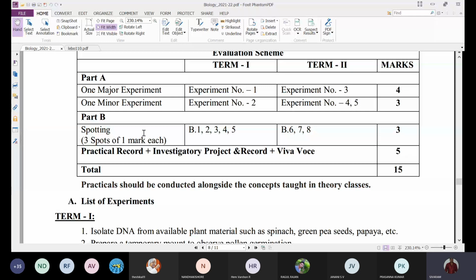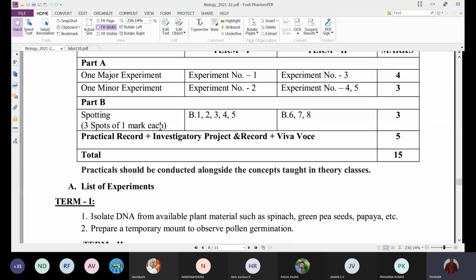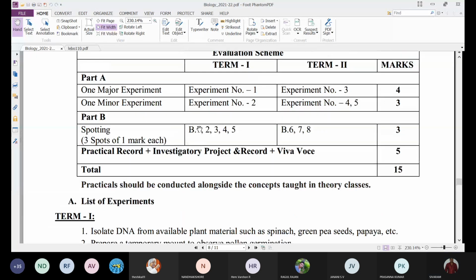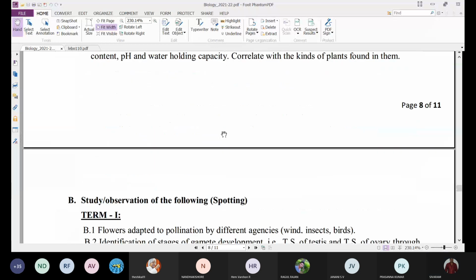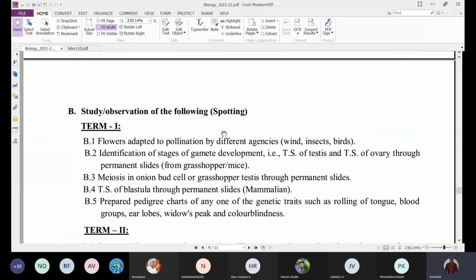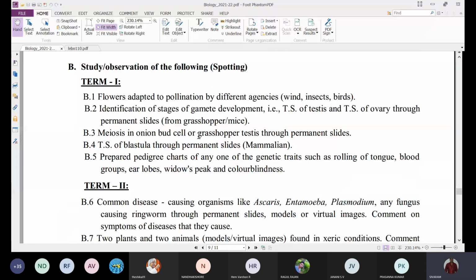In part B, under spotting, for term 1, there are five items. What are those? Adaptations of flowers by different agencies like wind, insects, birds. Identification of stages of gamete development, that is TS of testis and TS of ovary through permanent slides.